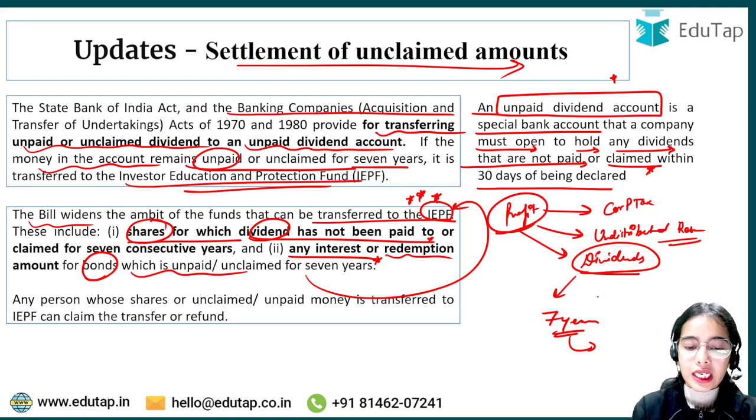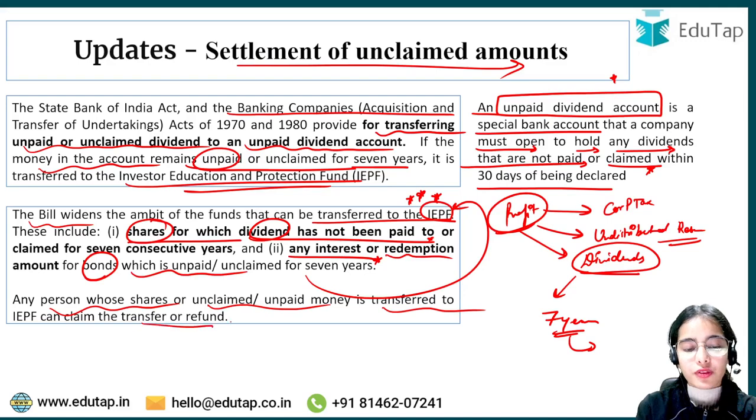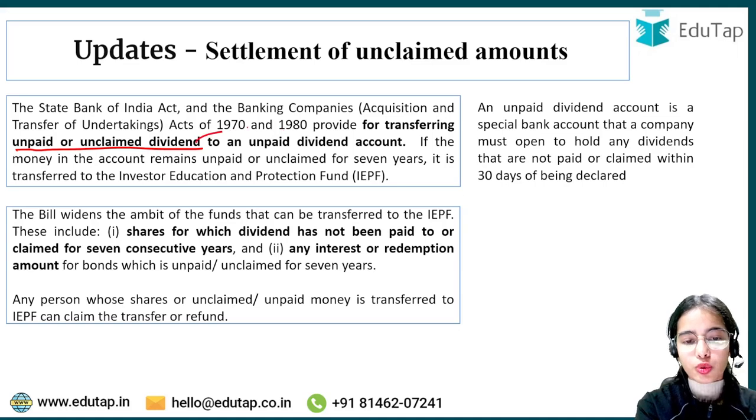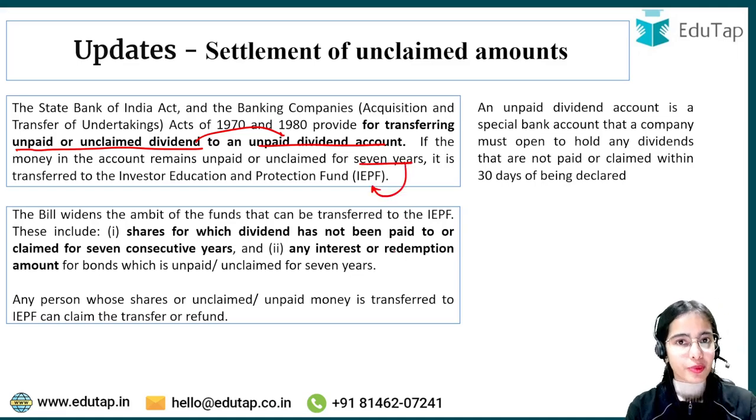So if they are unclaimed for 7 years, they should go to the IEPF. Any person whose shares or unclaimed unpaid money is transferred to IEPF can claim the transfer or get the refund. Okay, so this is the idea. Basically, the unpaid or unclaimed dividend goes to the unpaid dividend account, and if these are unclaimed for 7 years, they will be transferred to the Investor Education and Protection Fund.